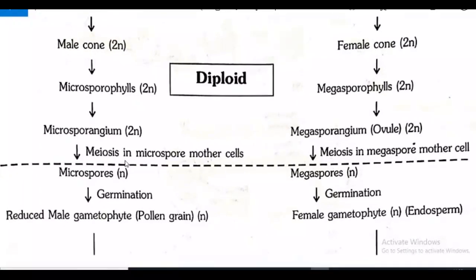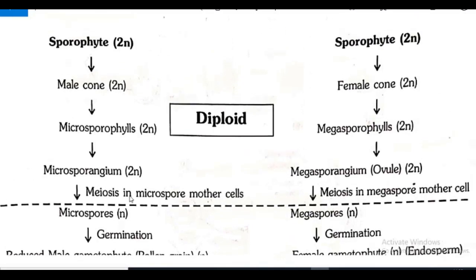Here in the female cone producing sporophyte, the female cone means megasporophylls which bear megasporangium, that is the ovule. Megasporangium is also known as ovule. In this diploid ovule or diploid megasporangium, the megaspore mother cell undergoes meiotic division and produces 4 megaspores.